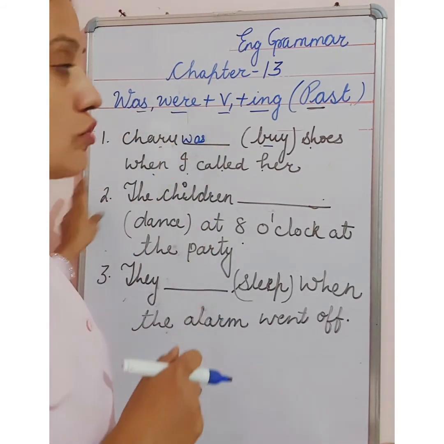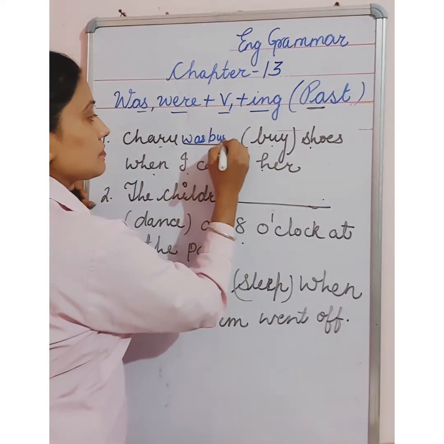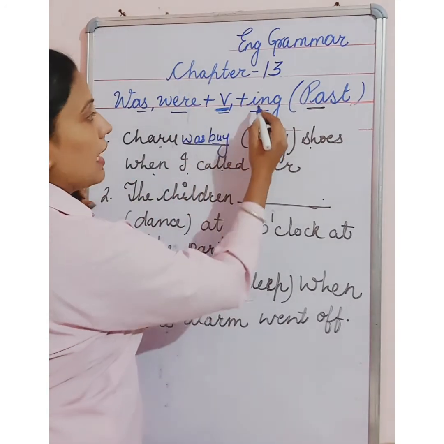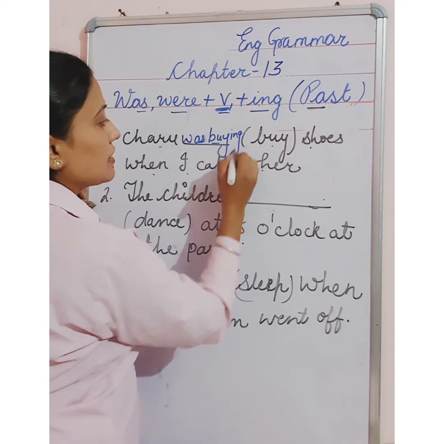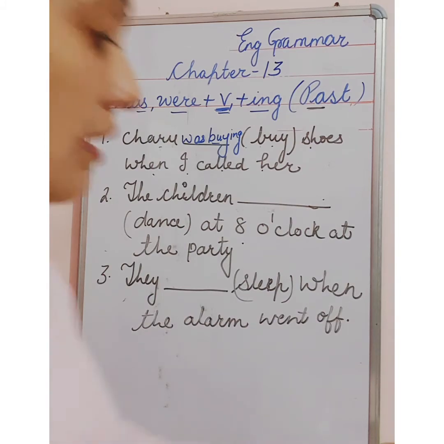Then what do you have to do? What is given here? Buy. So you will write this buy. This is called verb, first form. And with this you have to add ing. Was buying. Charu was buying shoes when I called her.